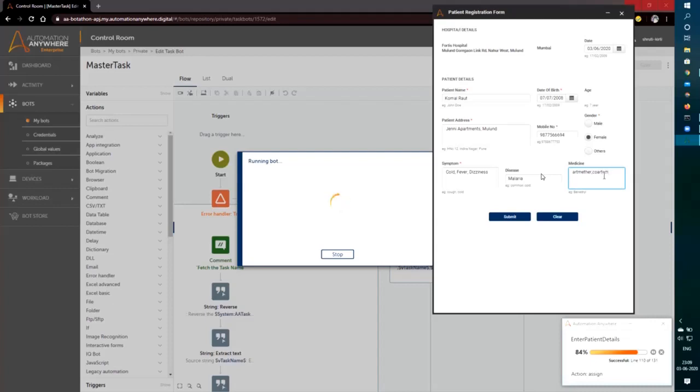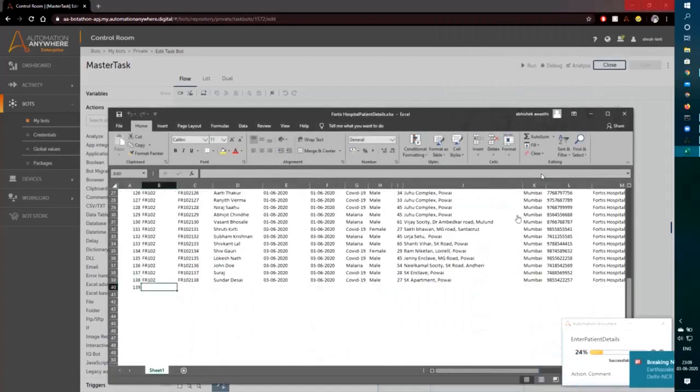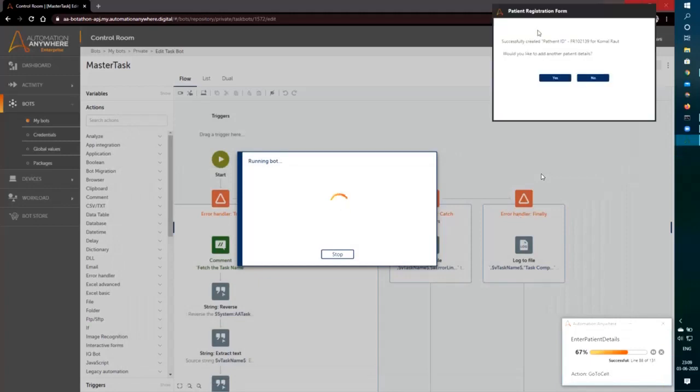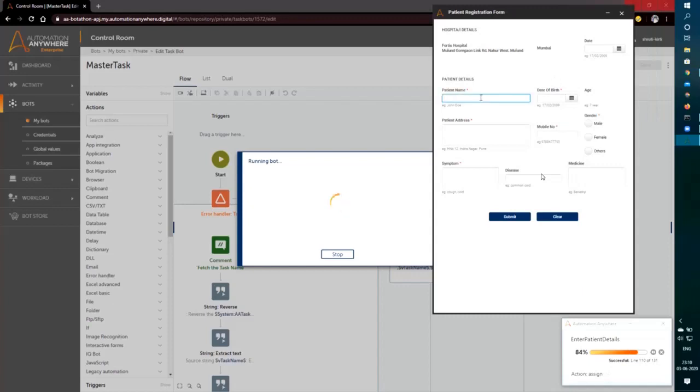Now as soon as I submit, I get another pop-up which says this is the patient number once this entry gets generated. So I got the pop-up saying the patient ID for that particular person was created.